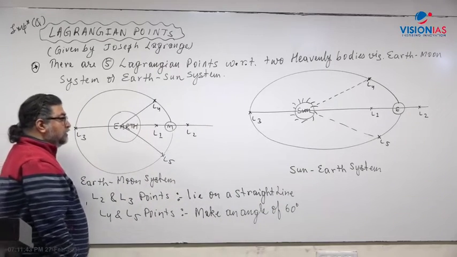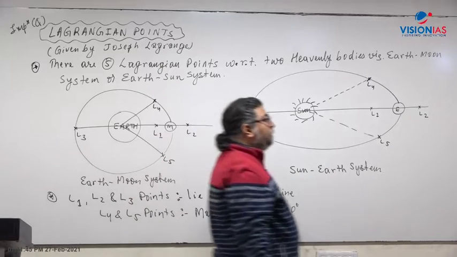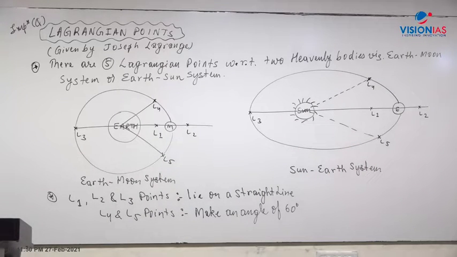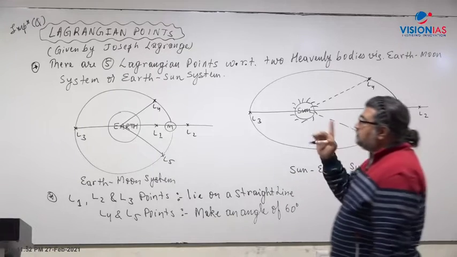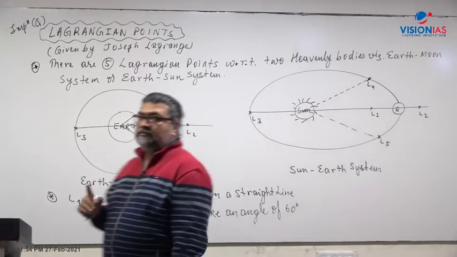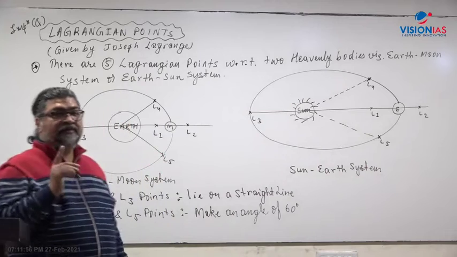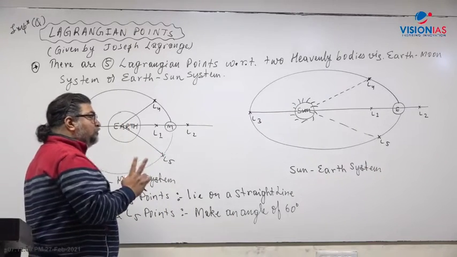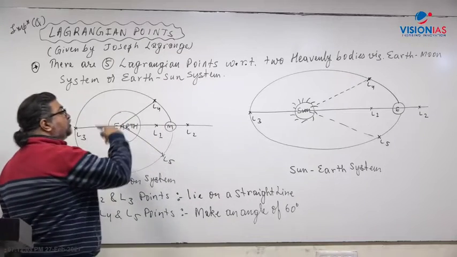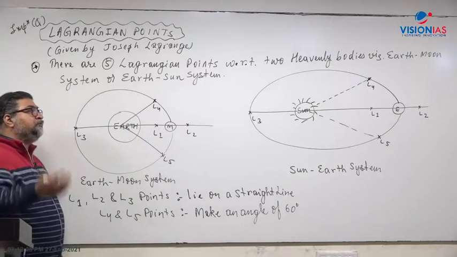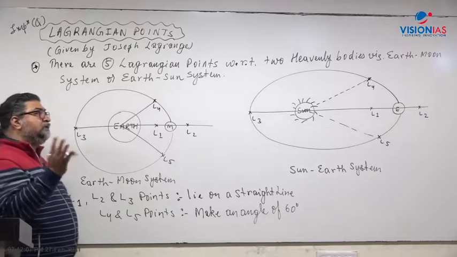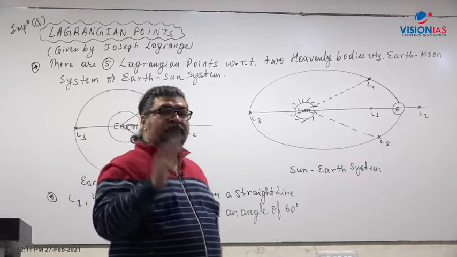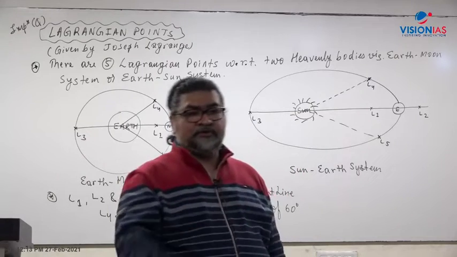Now there are two types of forces when a body moves in outer space. The first type is the force of gravity, the gravitational force as given by Newton's law of gravitation. And the second type is because of the rotational motion, so there will be centripetal and centrifugal forces. The centrifugal and centripetal forces balance each other, and the necessary centripetal force is given by the gravitational force.